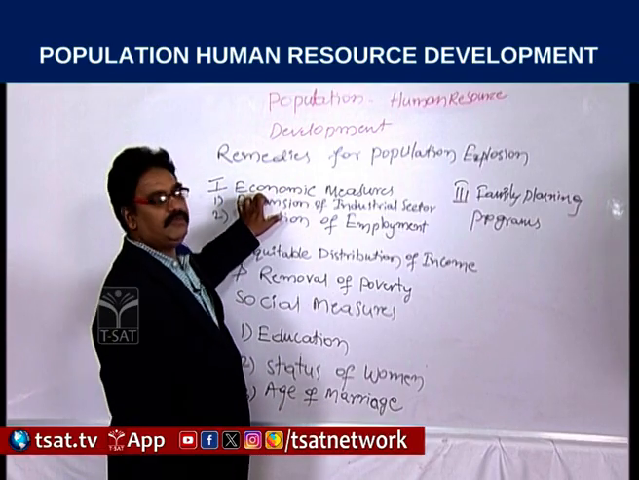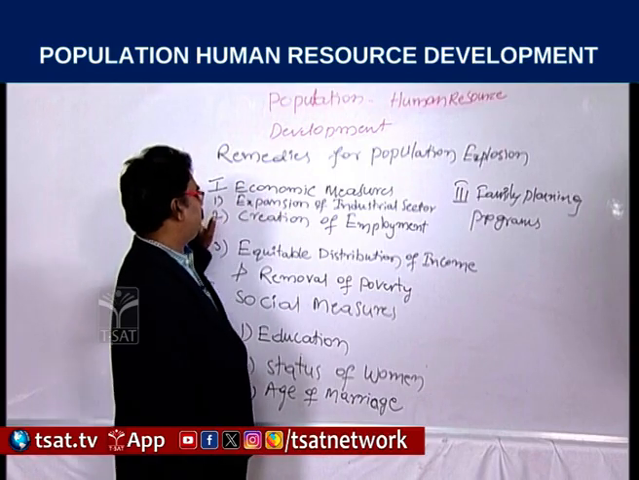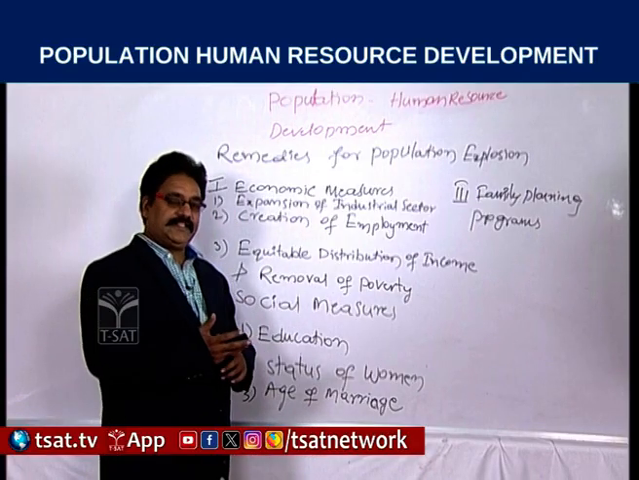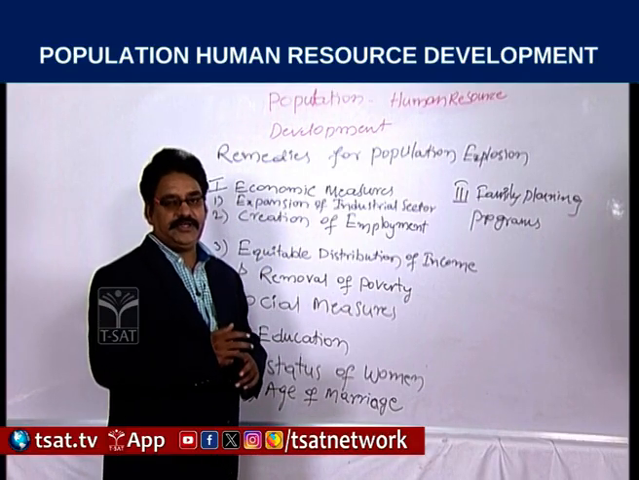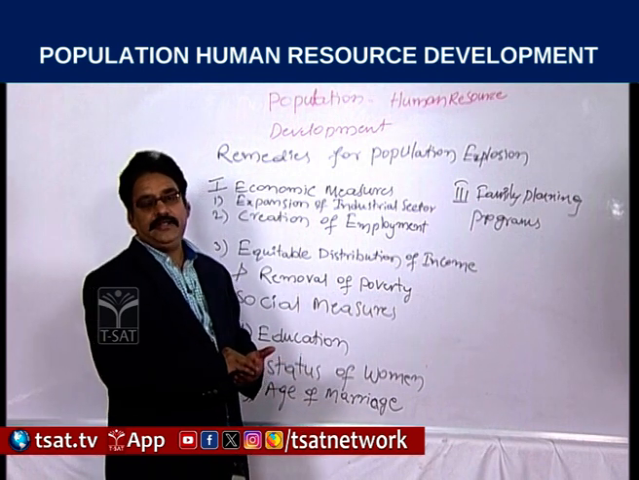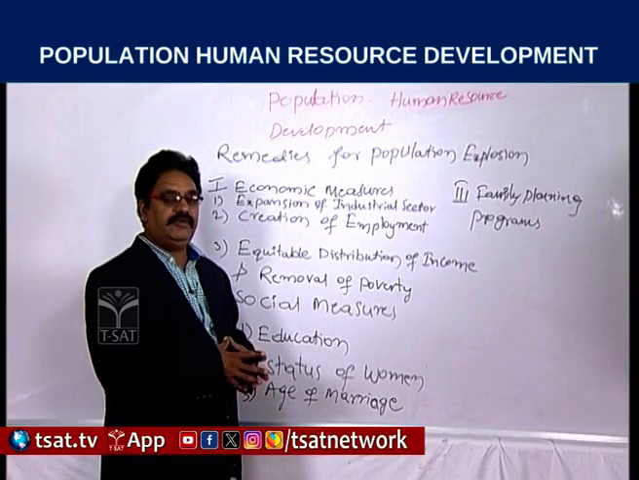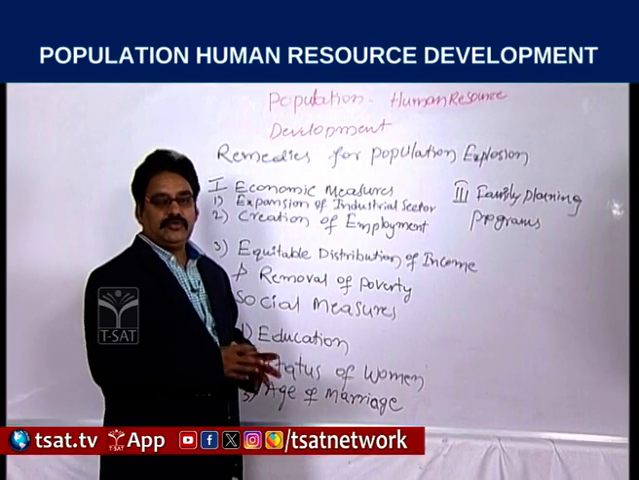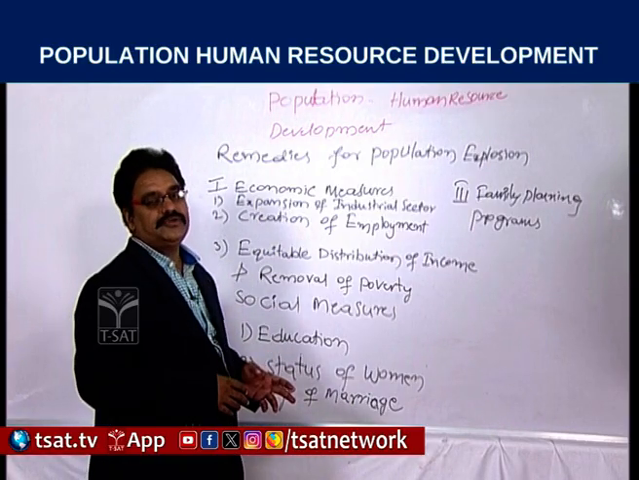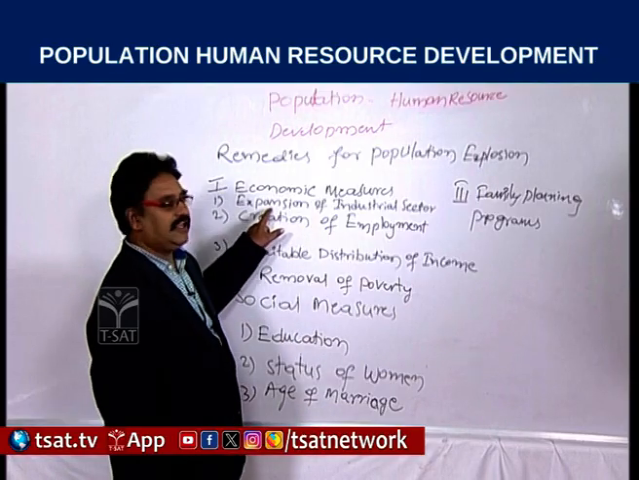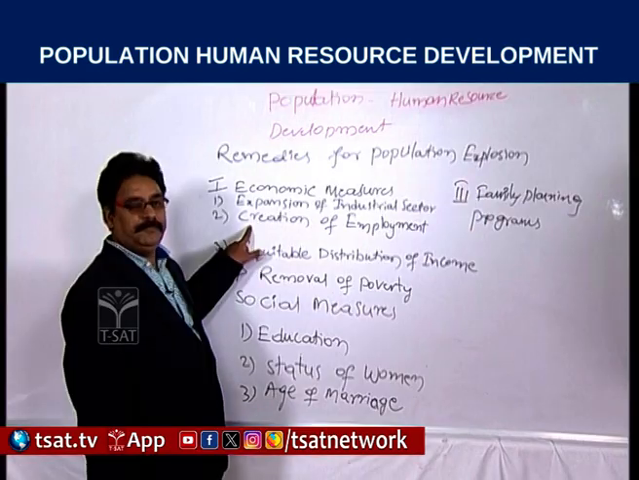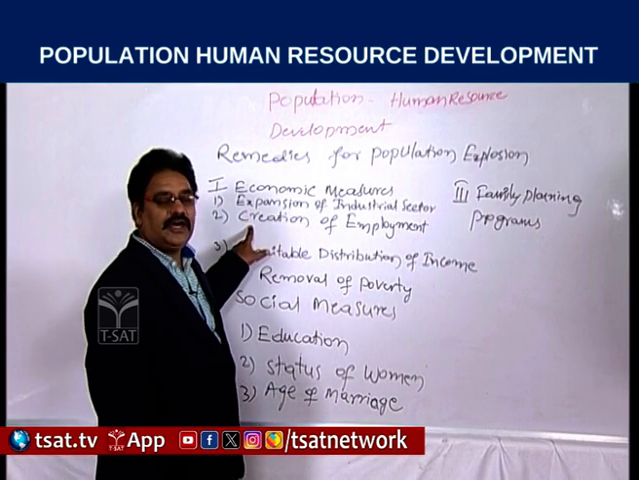The first one is economic measures. Under economic measures, first is the expansion of the industrial sector. Expansion of the industrial sector leads to urbanization. Urbanization influences people to migrate from rural to urban areas. So automatically raising children becomes a problem, and they have to provide good education and all amenities. The people then control their birth rate, and automatically the population can be controlled. And creation of employment is also another remedy.